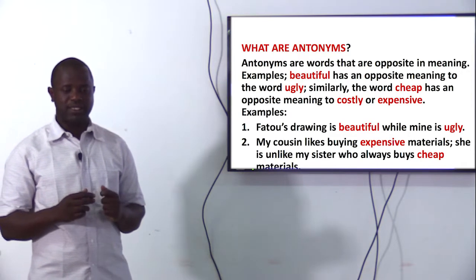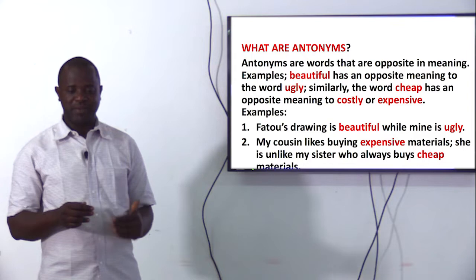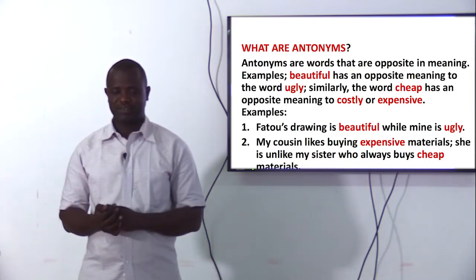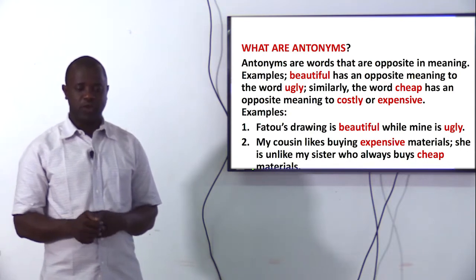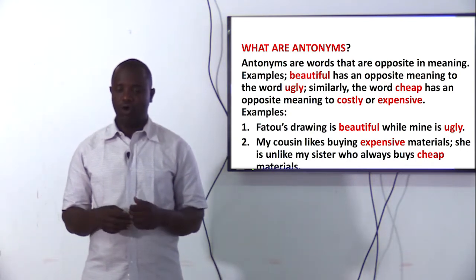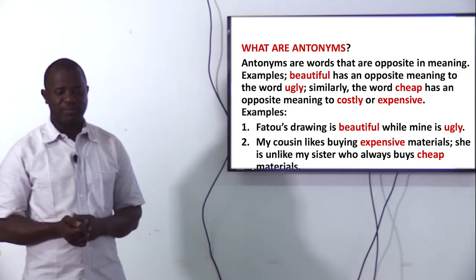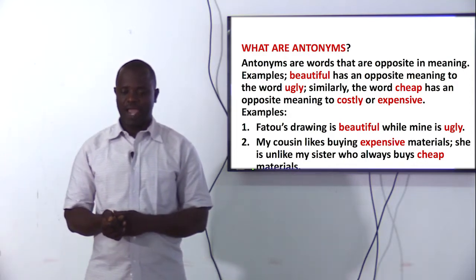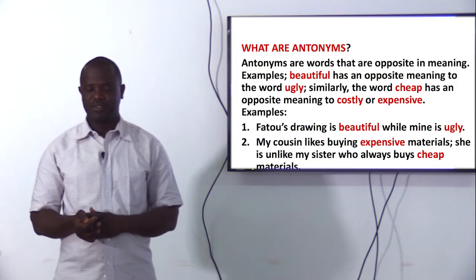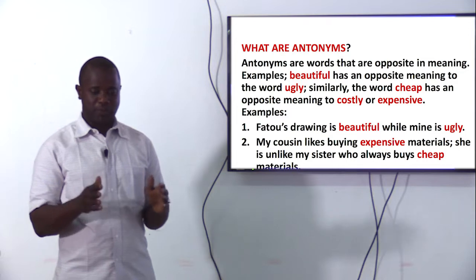Now, look at the definition of antonyms. Antonyms are words that are opposite in meaning. Example, beautiful has an opposite meaning to the word ugly. Similarly, the word cheap has an opposite meaning to costly or expensive. Now let's get this. Fatu's drawing is beautiful, while mine is ugly. You can see the antonyms here. Beautiful is opposite to ugly.